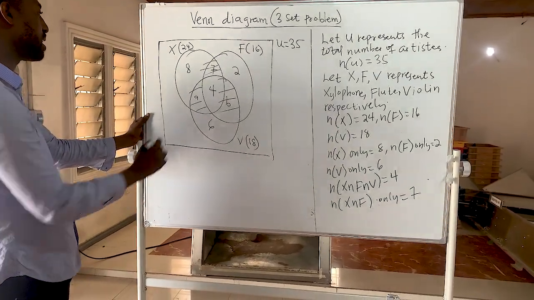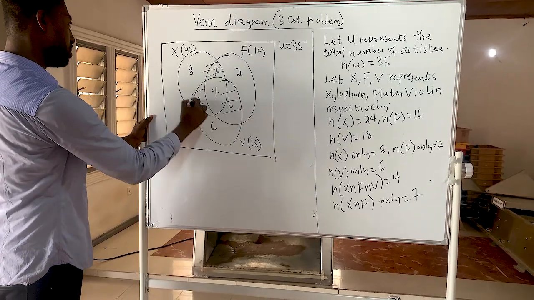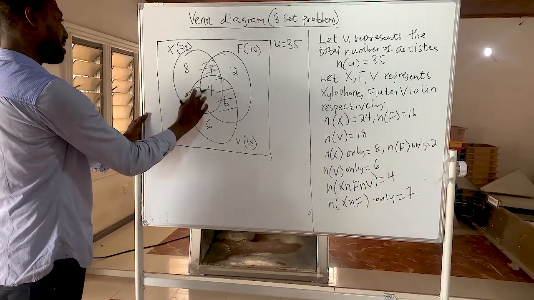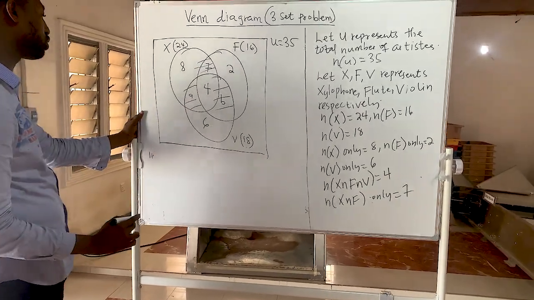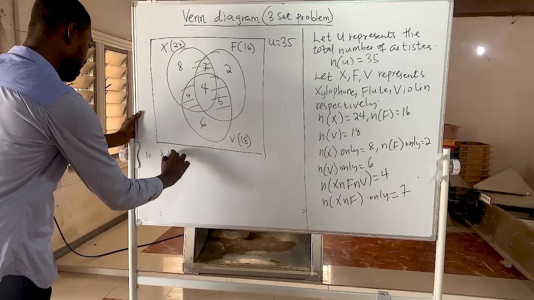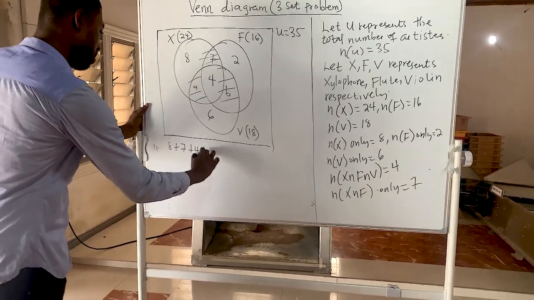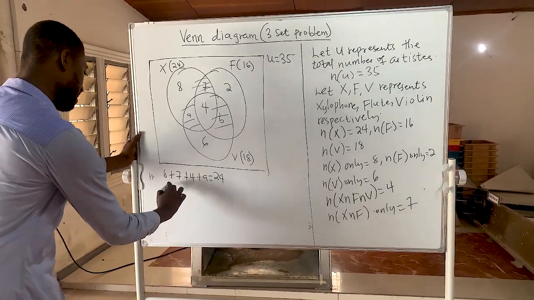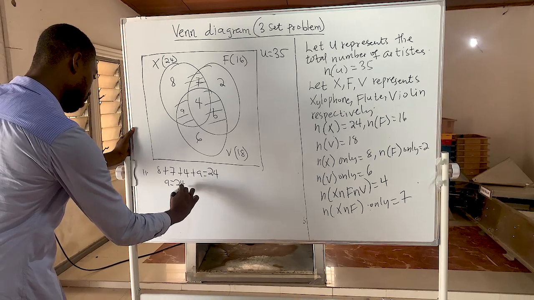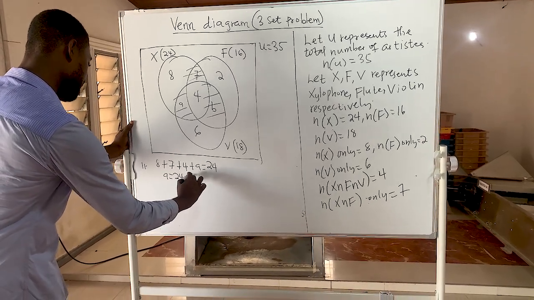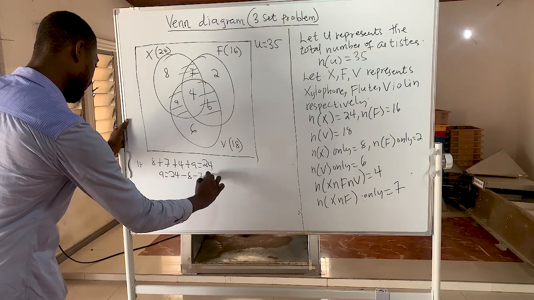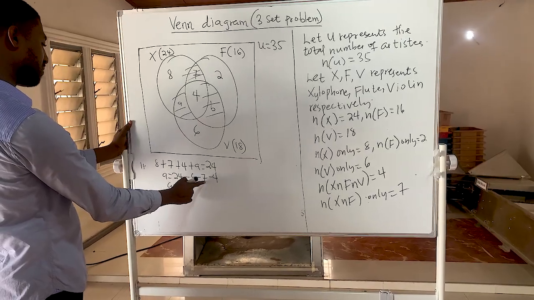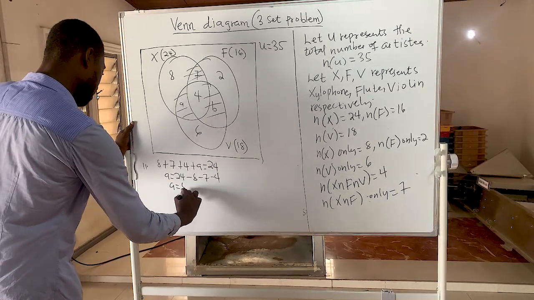Now, in calculating for A, let's take the xylophone circle. If you add everything in the circle, you should be able to get 24. So 8 plus 7 plus 4 plus A is equal to 24. So we are going to have A equal to 24 minus 8 minus 7 minus 4. If I have 8 plus 7 is 15, plus 4 is 19, so I'm going to have 5.